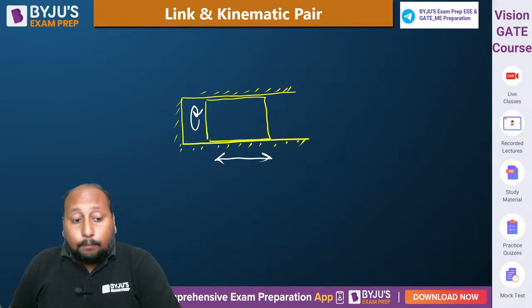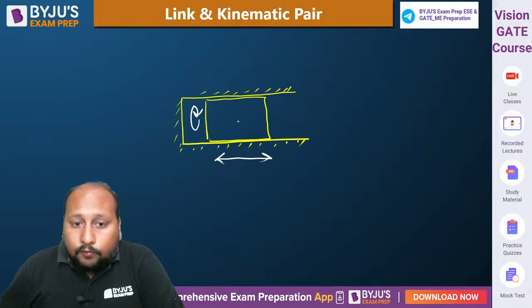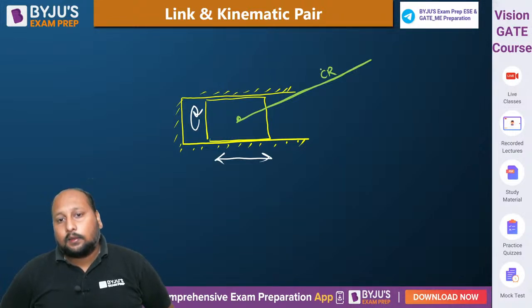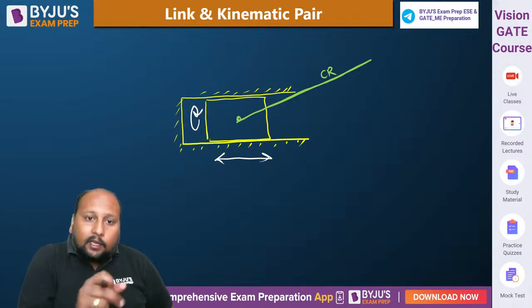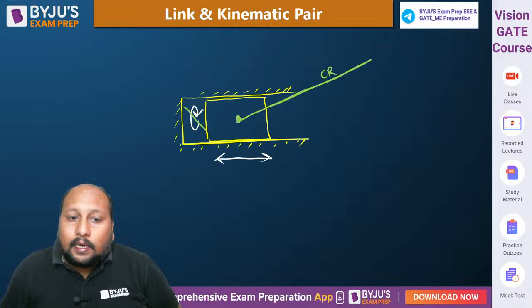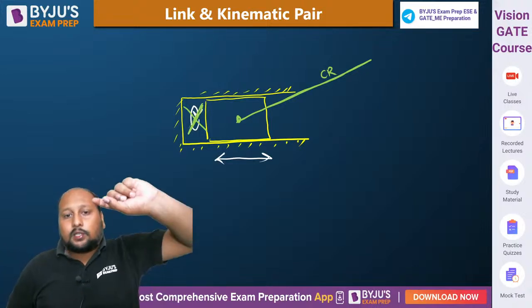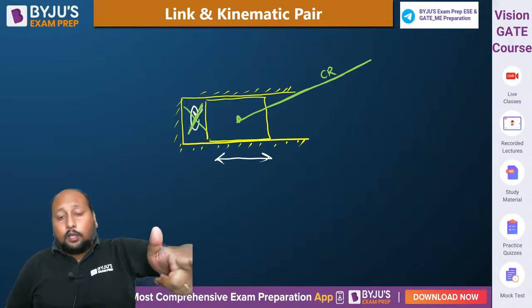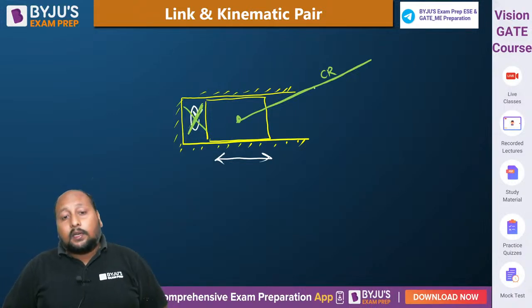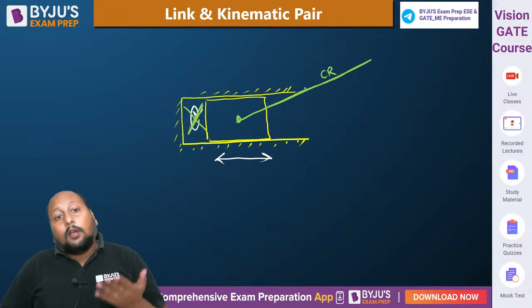Very good. But because of the introduction of the connecting rod, अब जैसे ही connecting rod हम लोग इसमें attach करते हैं, then what will happen? As soon as we are attaching a connecting rod with the help of the gudgeon pin to the piston, we are eliminating this. हमने rotation part को remove कर दिया. So due to the inclusion of the connecting rod, we are eliminating one of the motions.